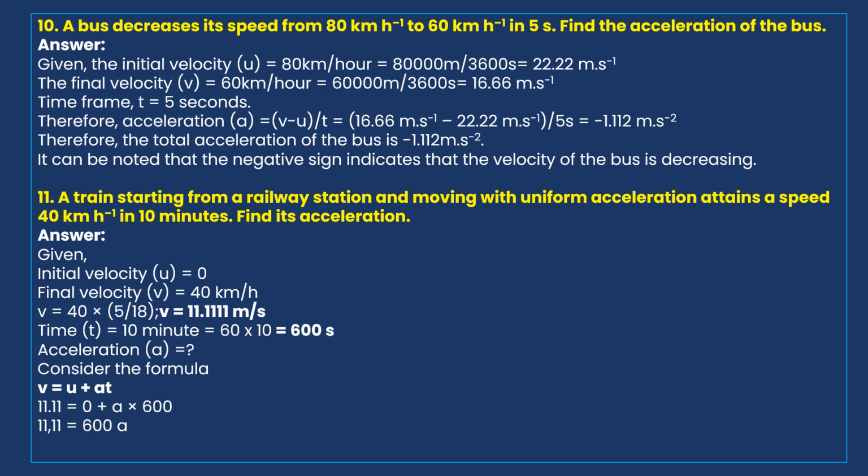Finally acceleration is given as 11.11 upon 600, that gives you finally 0.0185 meter per second square. So the acceleration of the train at a speed of 40 kilometers per hour in 10 minutes is 0.0185 meters per second square. It's a positive acceleration since its velocity is increasing here.